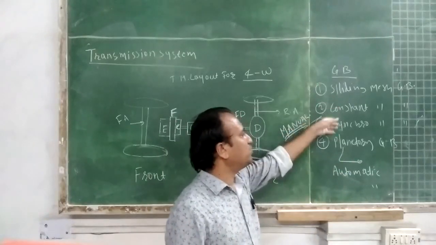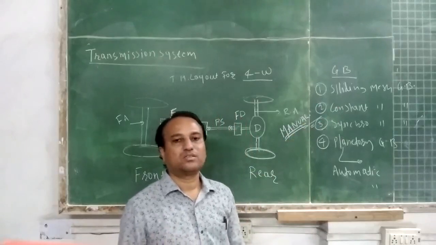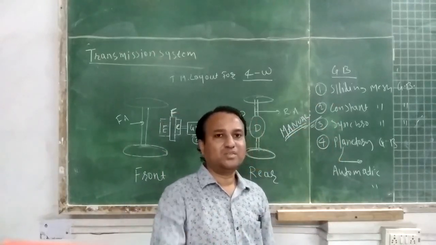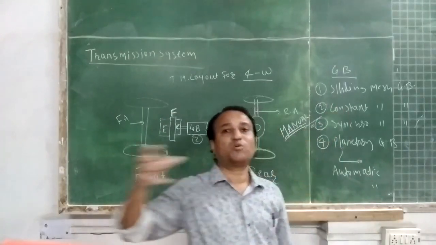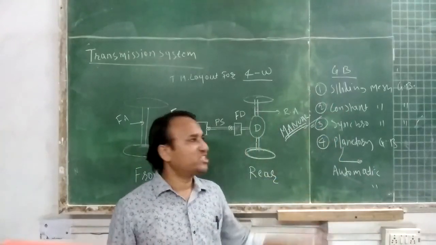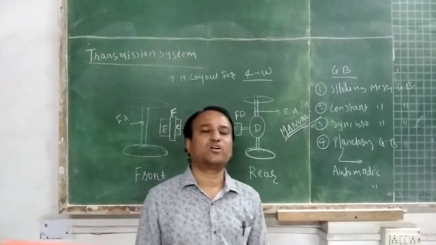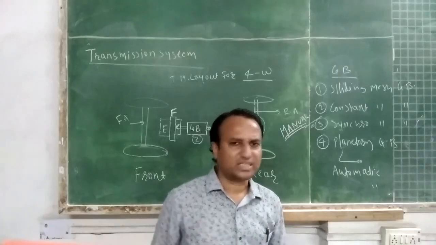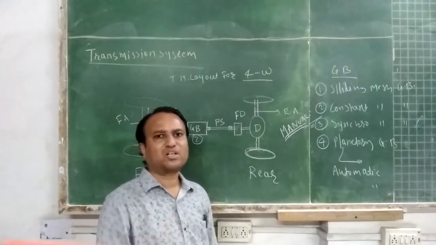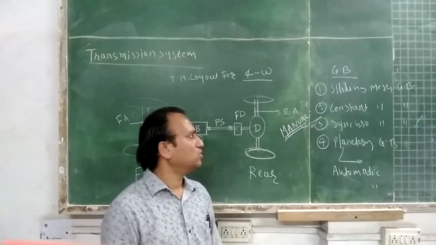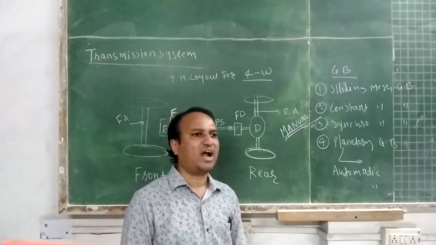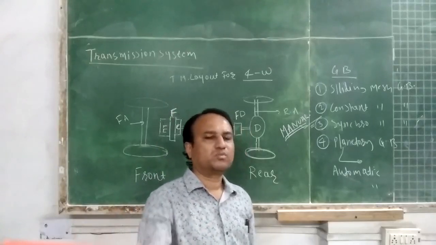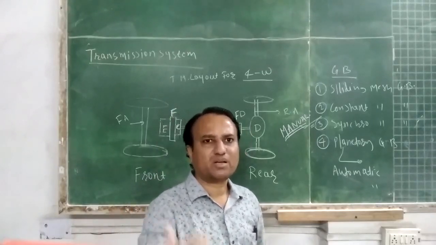In sliding mesh, constant mesh and synchro mesh, generally certain gears are mounted on the main shaft of the gearbox, and certain gears are mounted on the intermediate shaft or counter shaft, also called the lay shaft. So in a gearbox, at least 2 shafts are present, the main shaft and the counter shaft, with a possibility of adding an intermediate shaft.